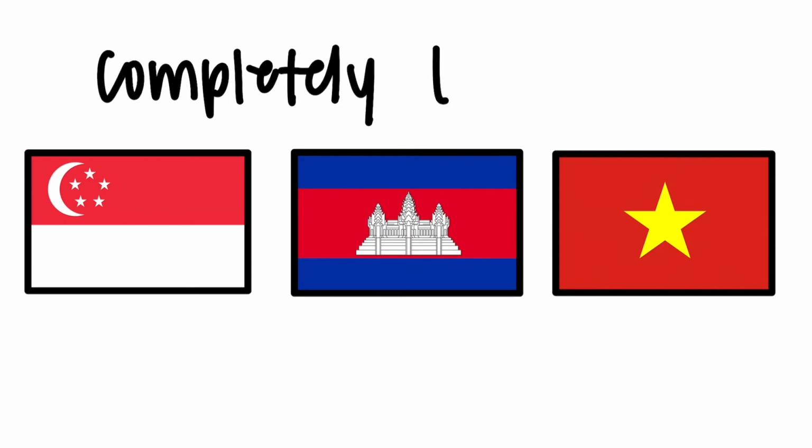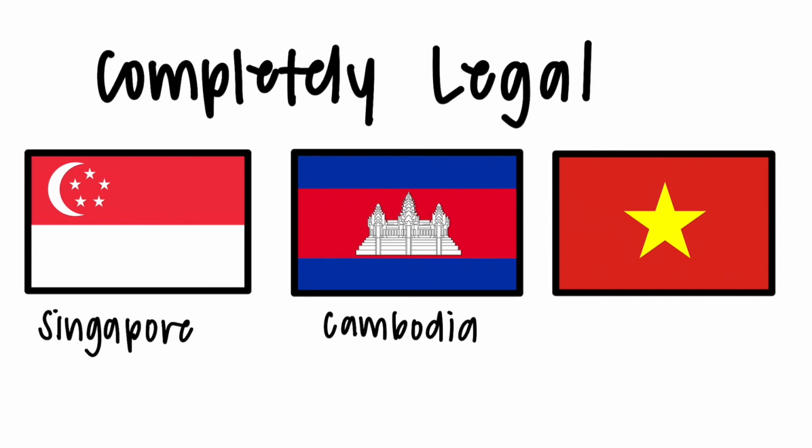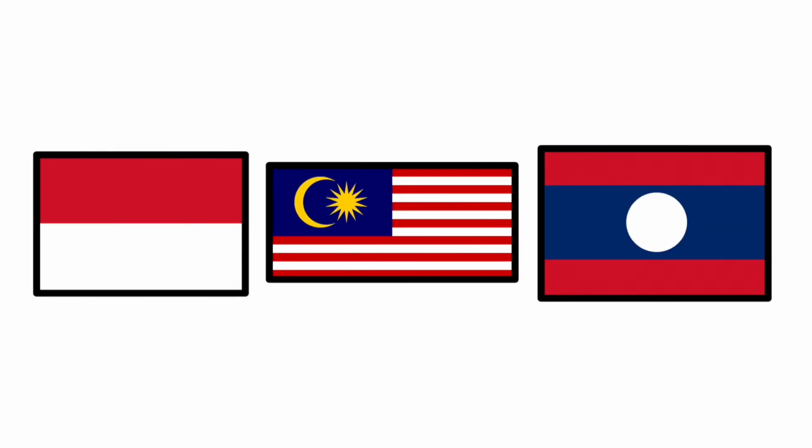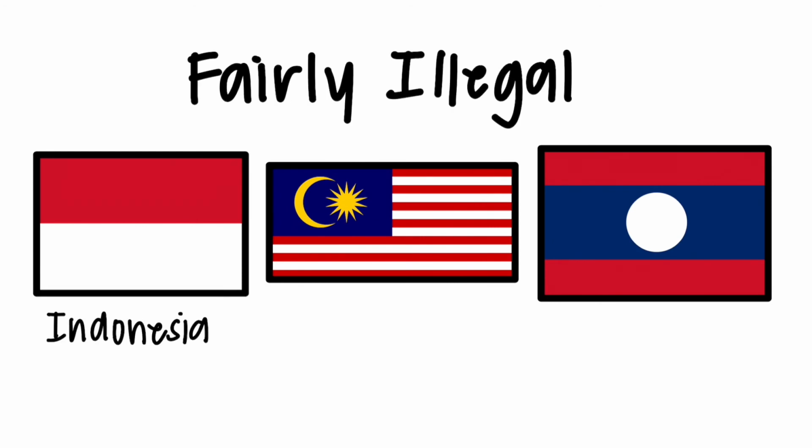Abortions are completely legal in Singapore, Cambodia, and Vietnam. In Thailand, abortions are largely legal. They can be performed to preserve mental health and physical health, in the case of rape, fetal impairment, and to save the woman's life. However, they are not always legal on request. In Indonesia, abortions are fairly illegal. They are only legal in the case of rape or incest, fetal impairment, or to save a woman's life.